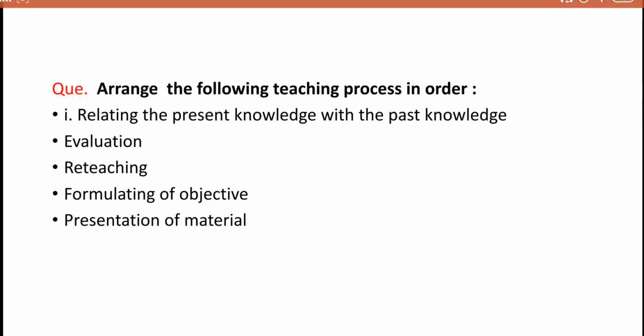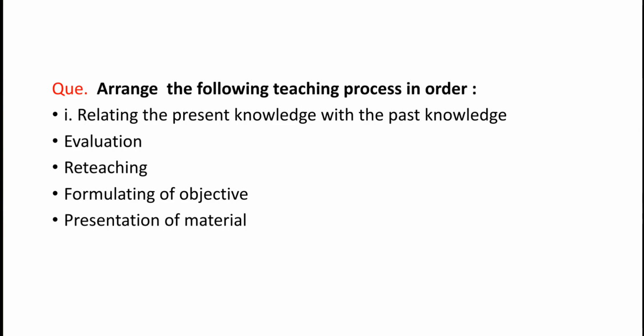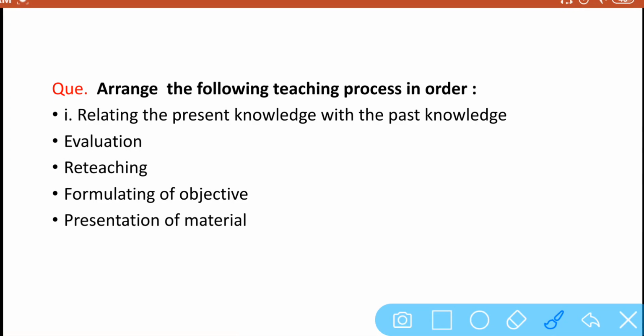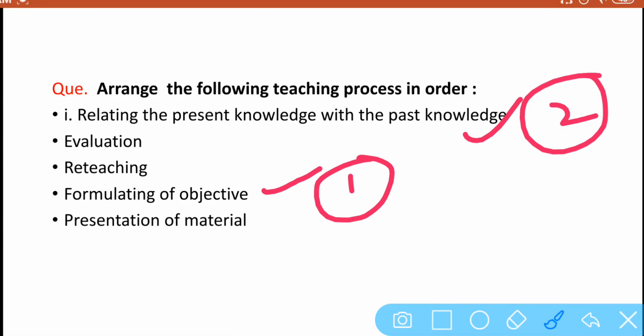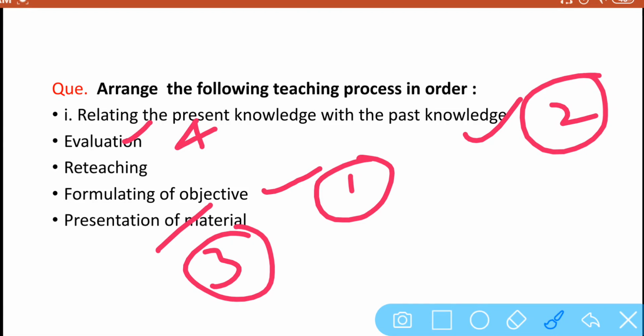Now let's move to next question. Arrange the following teaching process in order. We have to arrange it step by step. Firstly, in our teaching process we have to first formulate objective. This is our first step. Then relating the present knowledge with the past knowledge. This is our second step. Presentation of material is third step. Evaluation is fourth step, and reteaching is fifth step. So it is the correct sequence of teaching process.